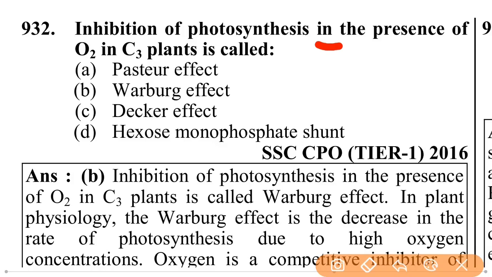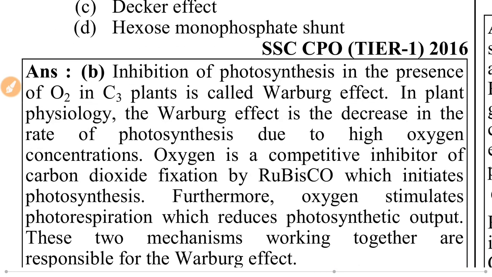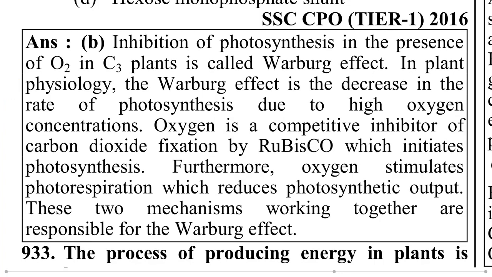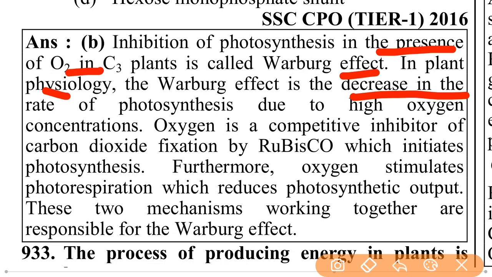Inhibition of photosynthesis in the presence of O2 and CO2 in a plant is called the Warburg effect. In plant physiology, the Warburg effect is the decrease in the rate of photosynthesis due to high oxygen concentration.